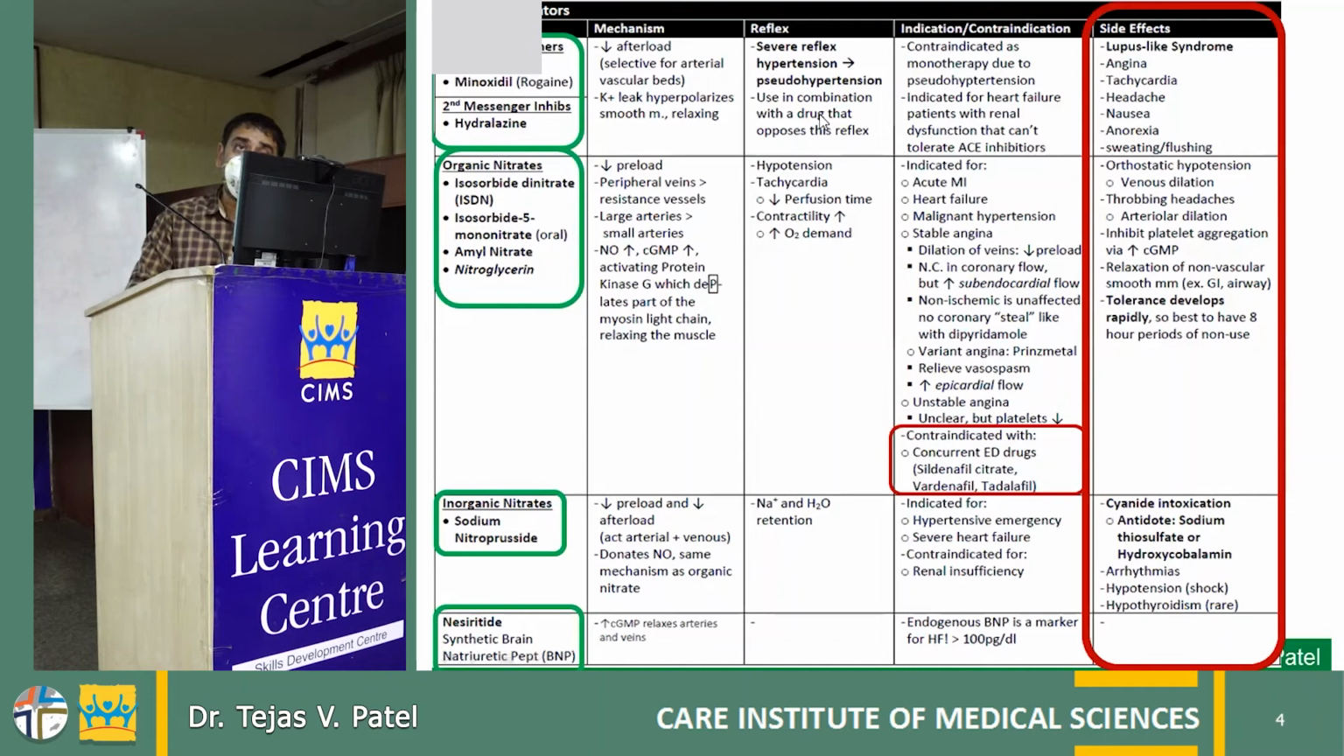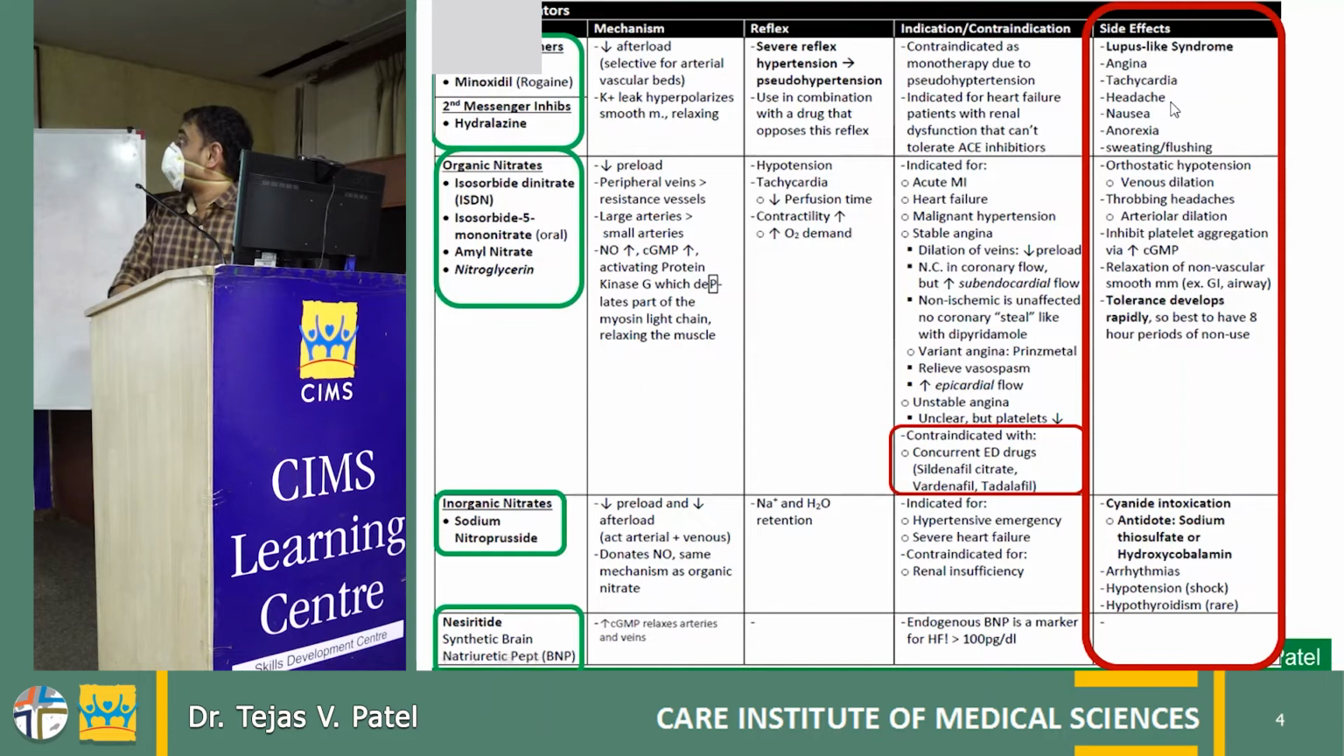having rebound severe hypertension. So it is very, very important to give this molecule with proper education to the patient to avoid this kind of problem. Lupus-like syndrome can also happen with minoxidil in some patients.